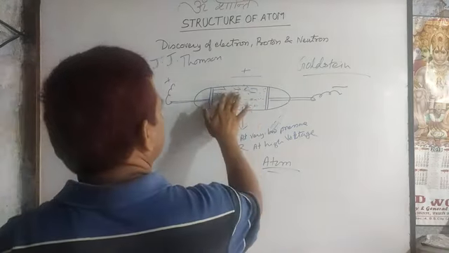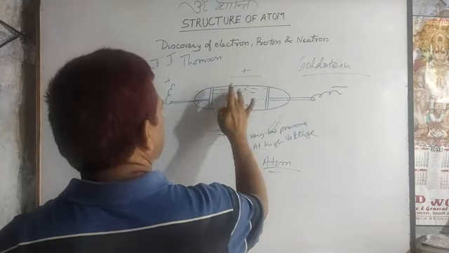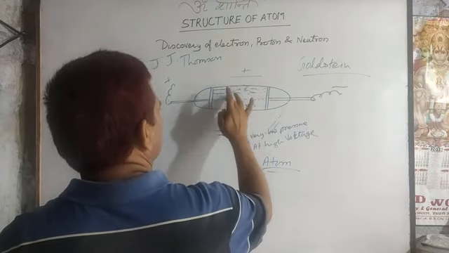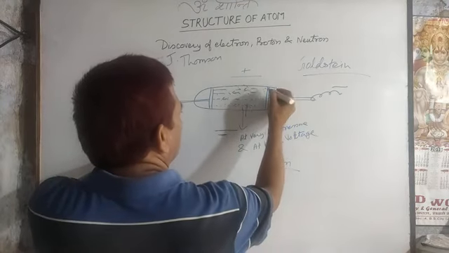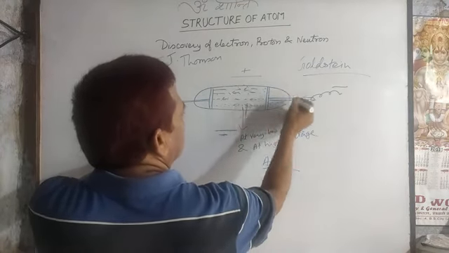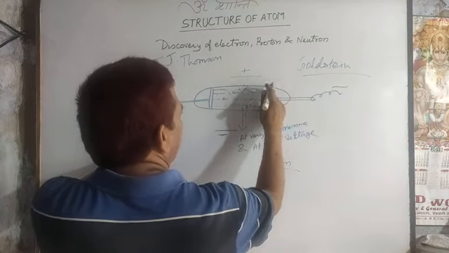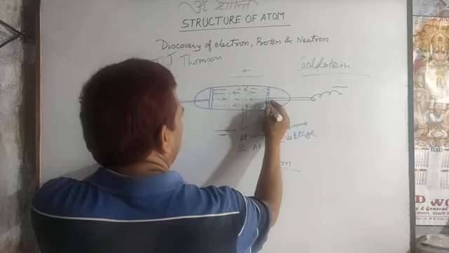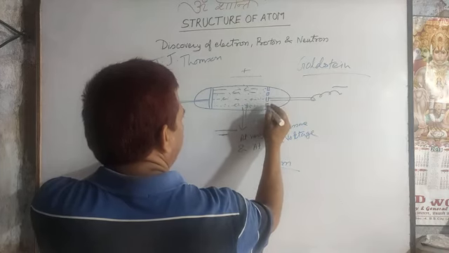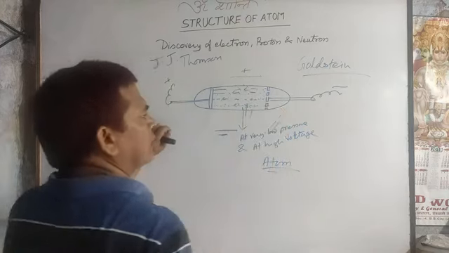For that purpose, Goldstein only slightly changed the electric discharge tube. In place of a continuous cathode, a perforated cathode is taken, and the same experiment is repeated.